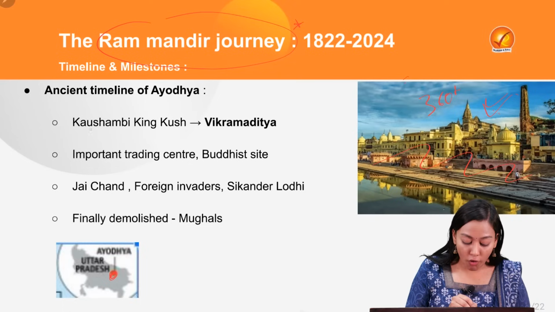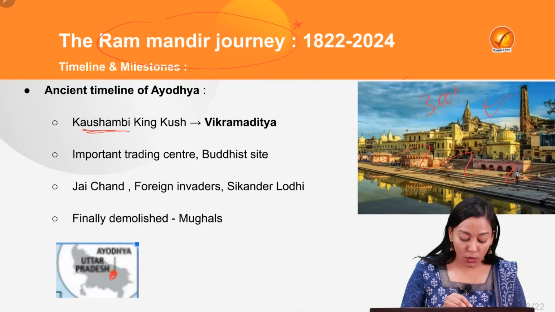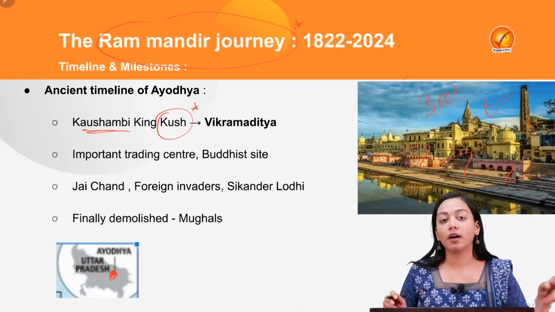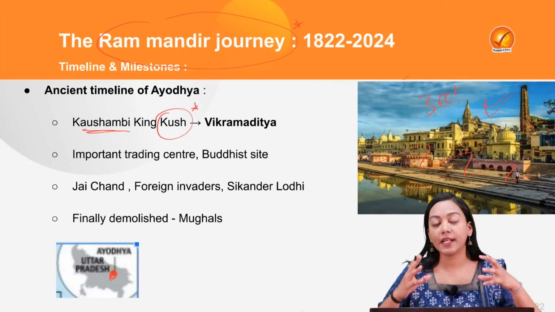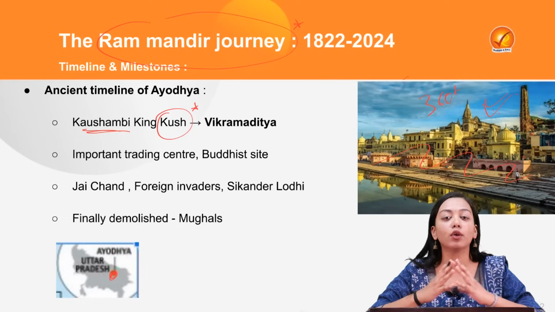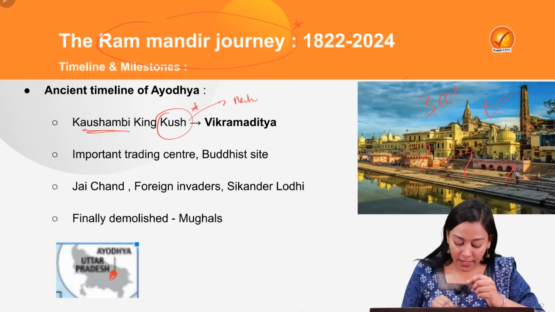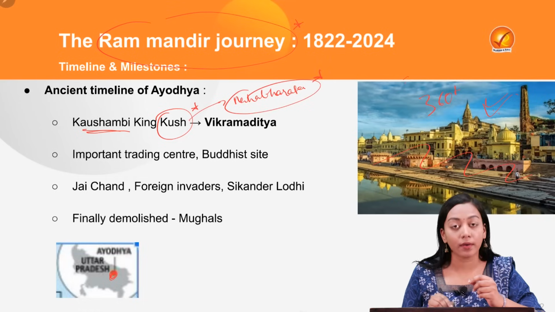Then, according to mythology, the son of Lord Ram, Kush, and according to some of the scriptures, the ruler of Kaushambi, one of the Mahajanpadas, we had 16 Mahajanpadas, right? So, one among the kings of the Mahajanpadas, Kaushambi, King Kush, again refurbished and re-established the city of Ayodhya in light of the glory of his father. Then, it was again destroyed by the war of Mahabharat, as we all know, the famous war.